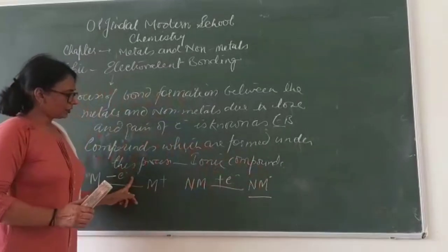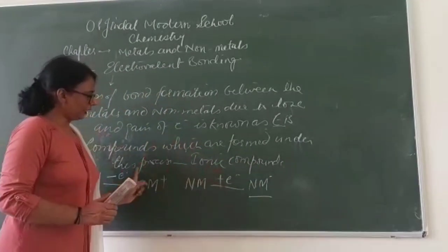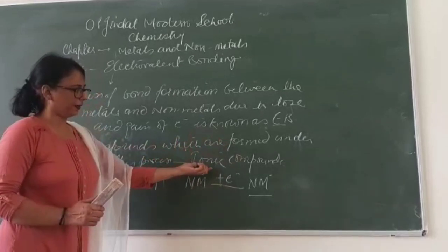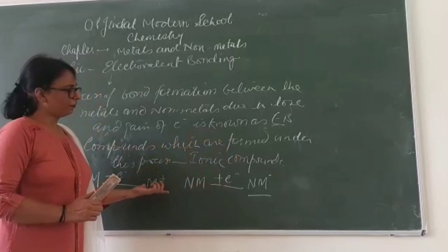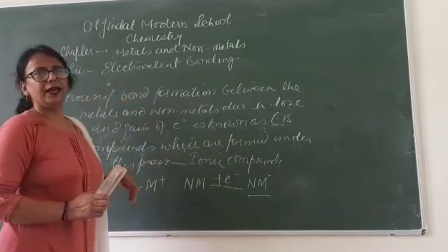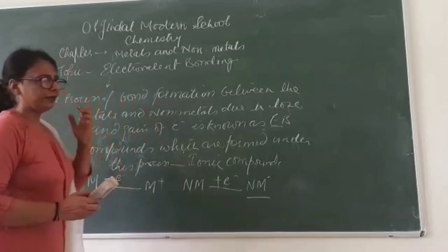So this loss and gain of electrons between the metals and non-metals results in the formation of an ionic compound, and the bond which is developed between these two is given the name of electrovalent bond.